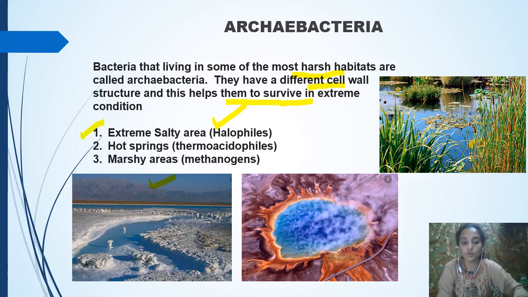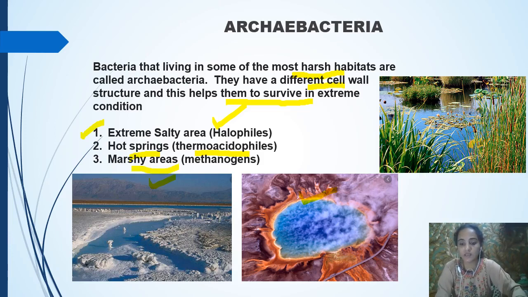Now the second group that you can see in the hot springs, you can call thermoacidophiles, where the temperature is very high. This is a picture of a thermoacidophile, and you can see this archaebacteria can survive in this harsh condition. Clear? Now the third one I'm showing here is a marshy area.